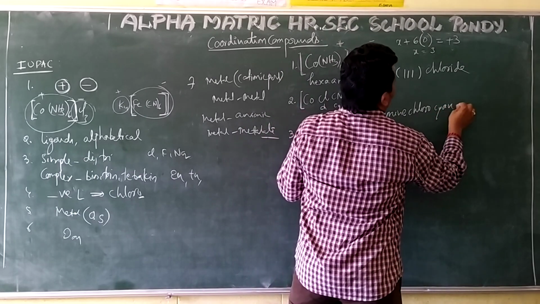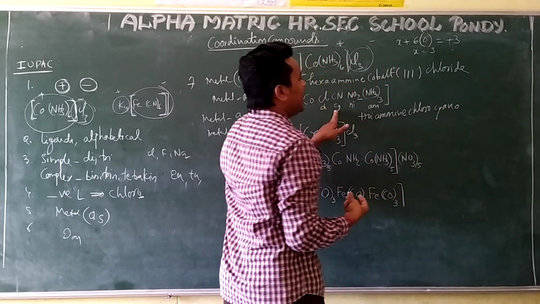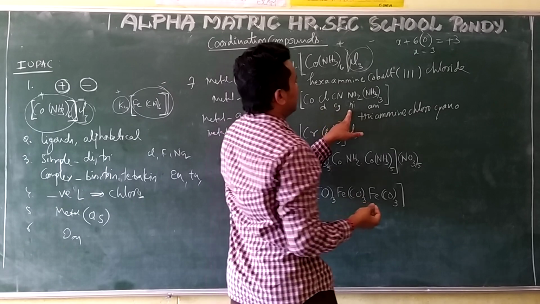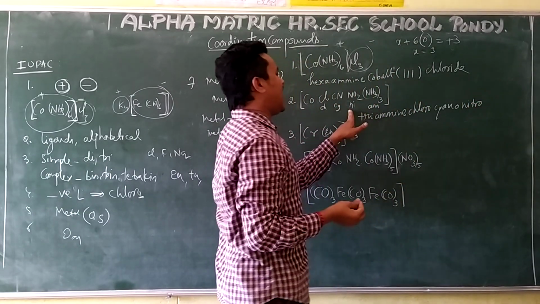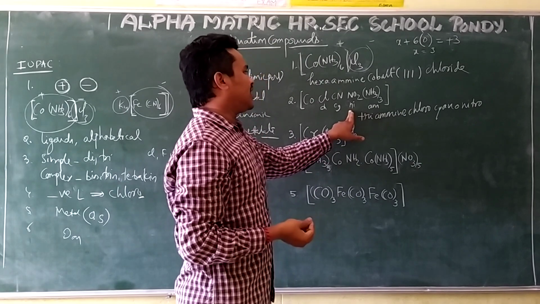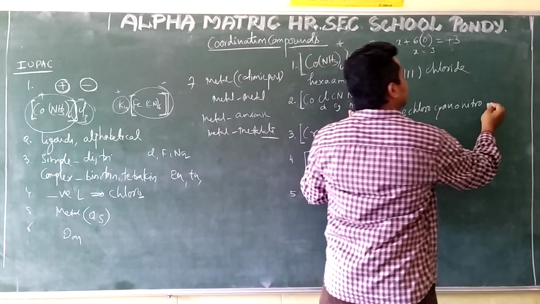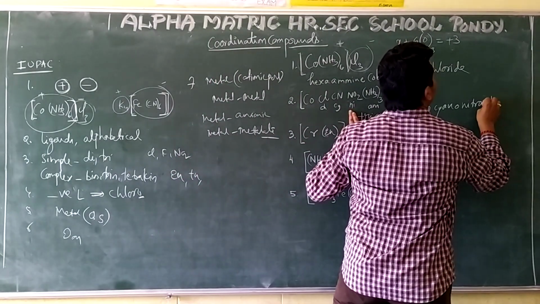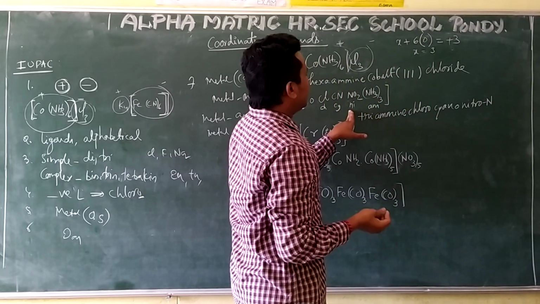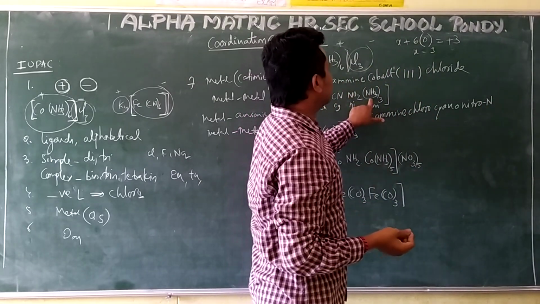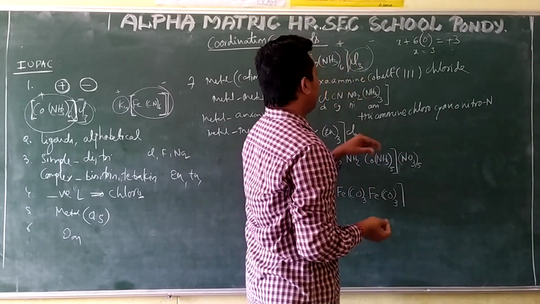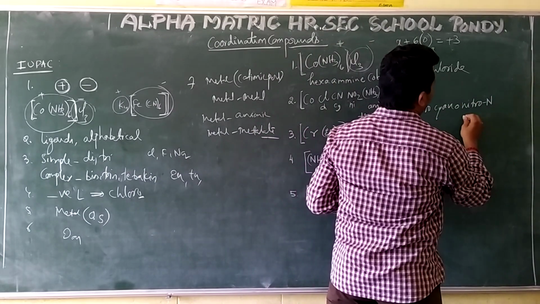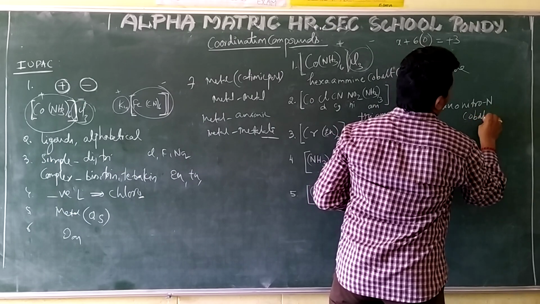See, I am writing the O, because they are all negative ligands. After that, finally nitro. Nitro is an ambidentate ligand, so when you are writing, the connecting atom here is N. That N we have to show with a hyphen. All the ligands are over: 1, 2, 3, 4 ligands. After that, what is coming? Metal will come. What is the metal here? Cobalt.